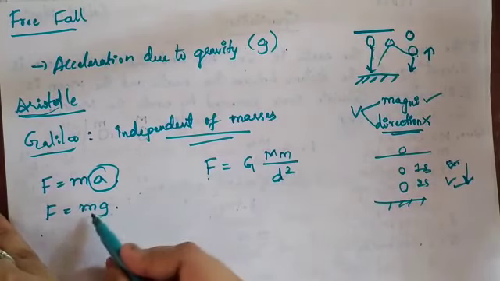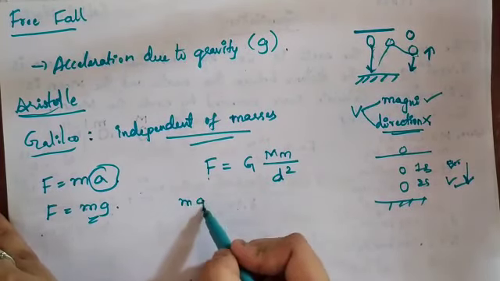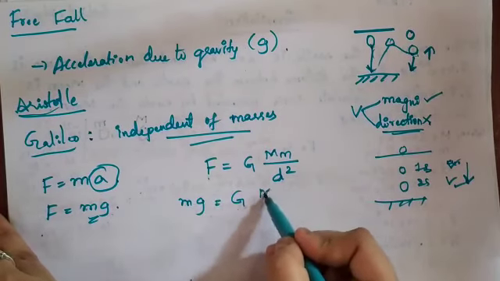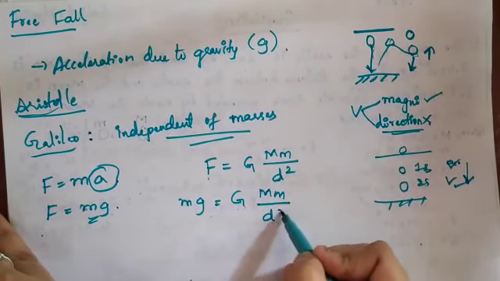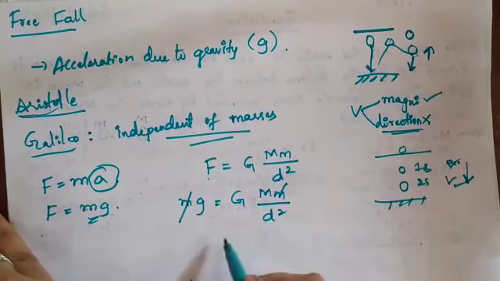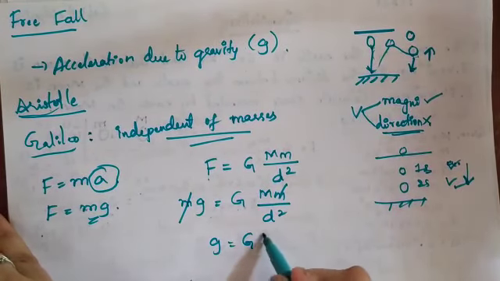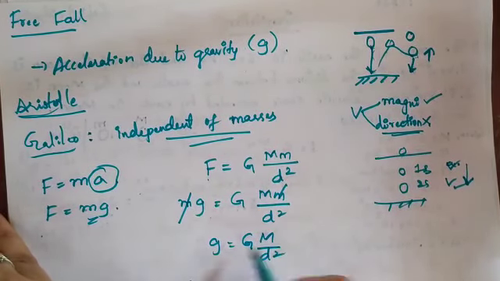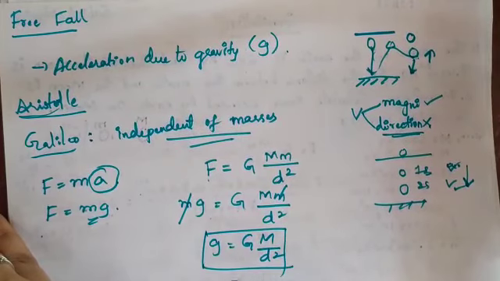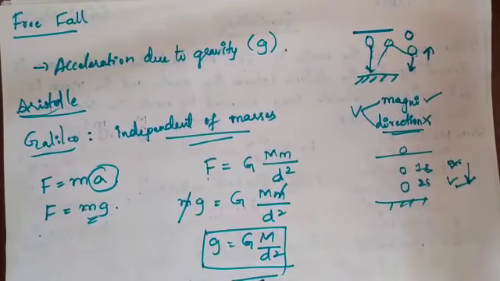Substituting, m into g equals GMm divided by d square. So m and m cancel, and g equals GM divided by d square. This is the formula for the acceleration due to gravity. If the problem asks you to find the acceleration due to gravity of an object given the mass and the distance of separation, you have to use this formula.